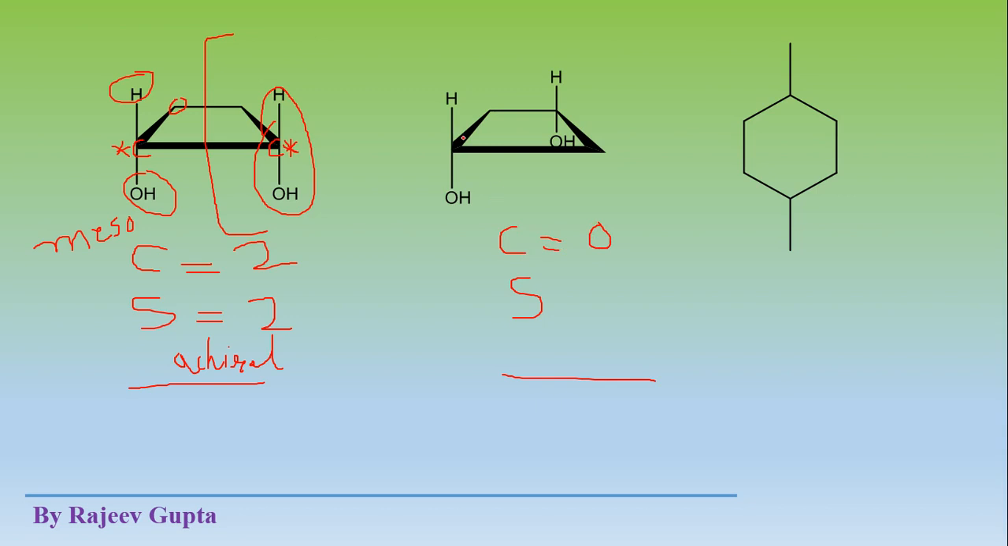Okay, why is it 0? See, this carbon atom is directly attached to this hydrogen atom and this OH group. Now this is a CH2 group, and this is a CH2 group. Both groups are the same. This is a methylene group, and this is a methylene group, so both are the same. Moving towards the next, we see that this is a CHOH group.